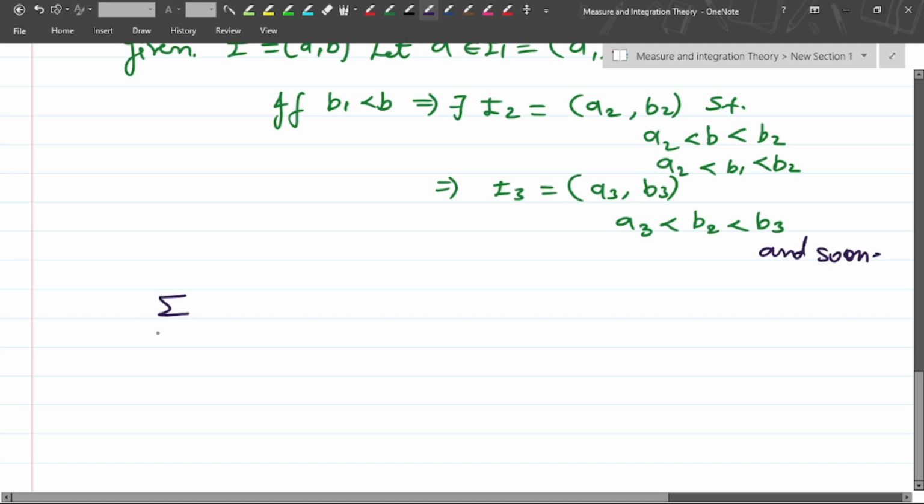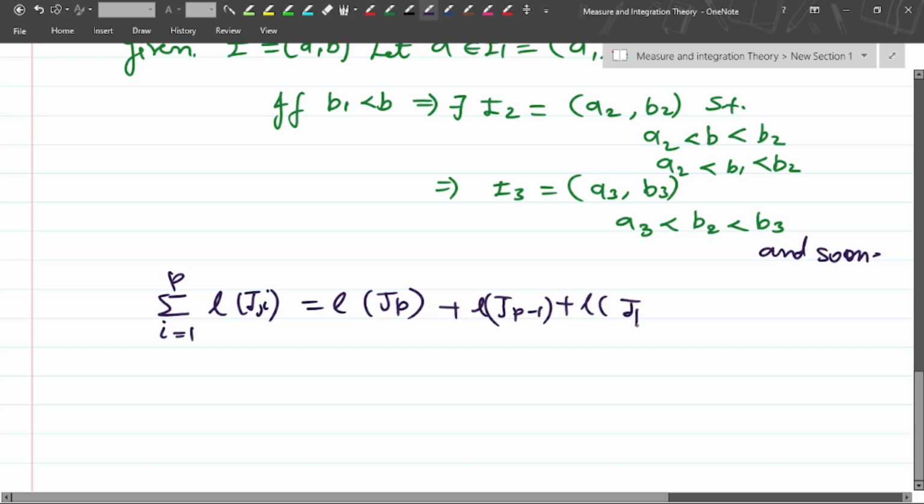Now come to our previous point, that is the sum for i equals 1 to infinity of the length of all the J_i intervals. So we are starting with the last point, because it is a finite collection, from 1 to p, not infinite. So it will be the length of J_p plus the length of J_(p-1) plus the length of J_(p-2), and in such a way, the length of J_2 plus the length of J_1.